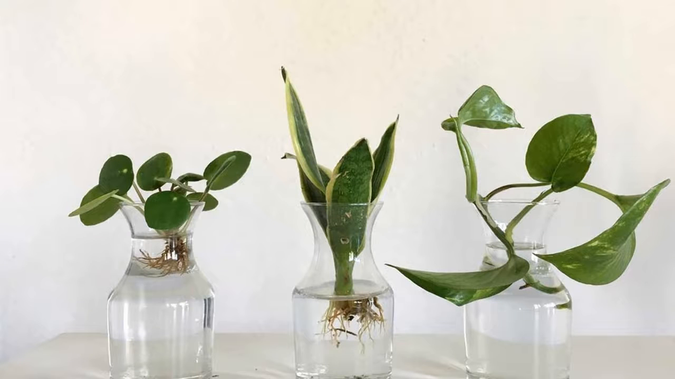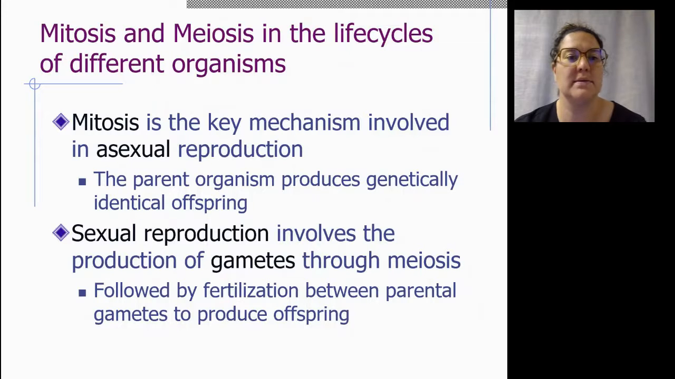Not all organisms have the same type of life cycles as humans. Plants can reproduce in many ways, including cuttings, spores, and pollen. Today, I want to talk about meiosis and mitosis and the lifestyle of different organisms.